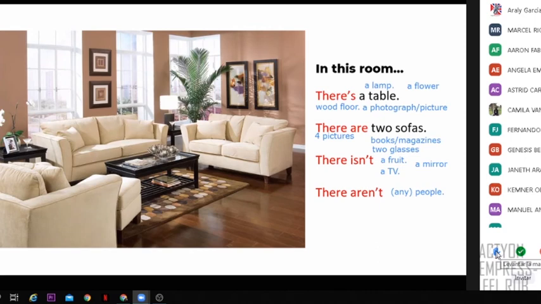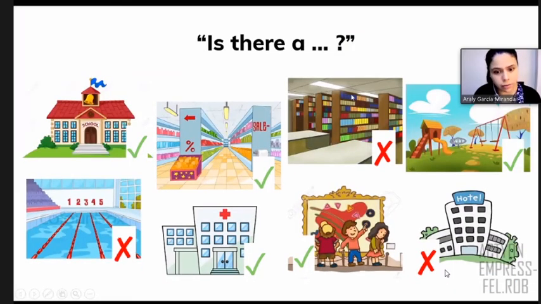So to finish with this, there is or there are topic, let me show you this part, right? So I need you to work in groups or in pairs, right? So what do you have to do? You have to work in your groups and you have to do this exercise. It's very simple. It's only speaking, right? The question is there a, oh, only this because all of this is singular. So you say, is there a? So in this case, we are going to remember the name of the places, right? So what is it? Well, school is one. We have the name of the places here or the other.